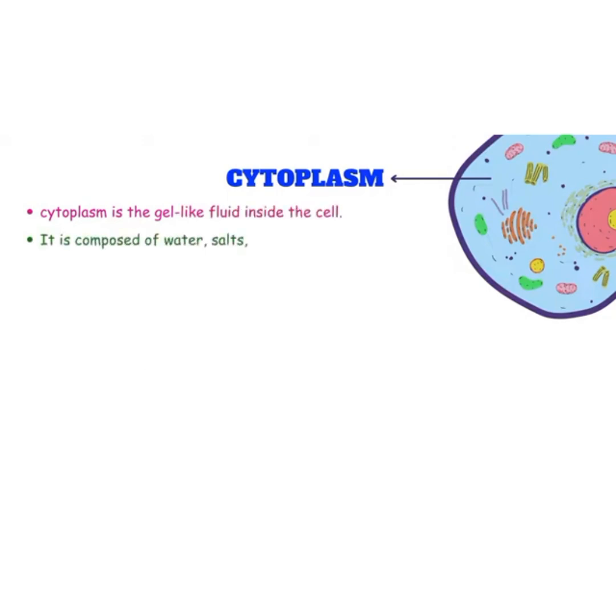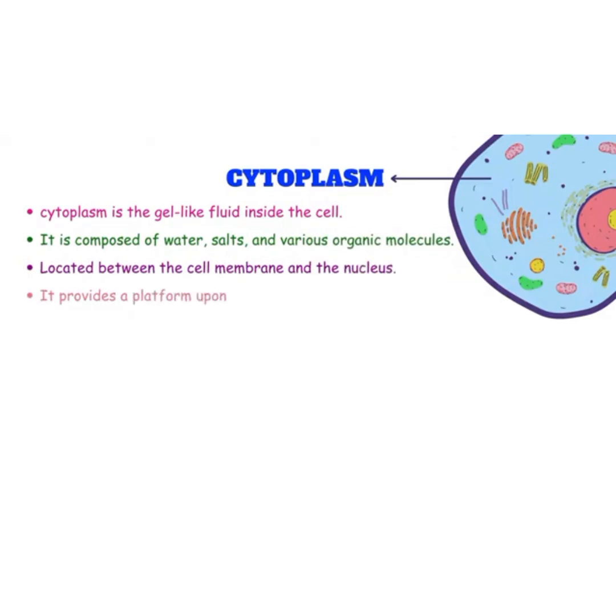Next one is cytoplasm. Cytoplasm is the gel-like fluid inside the cell. It is composed of water, salts, and various organic molecules, located between the cell membrane and the nucleus.